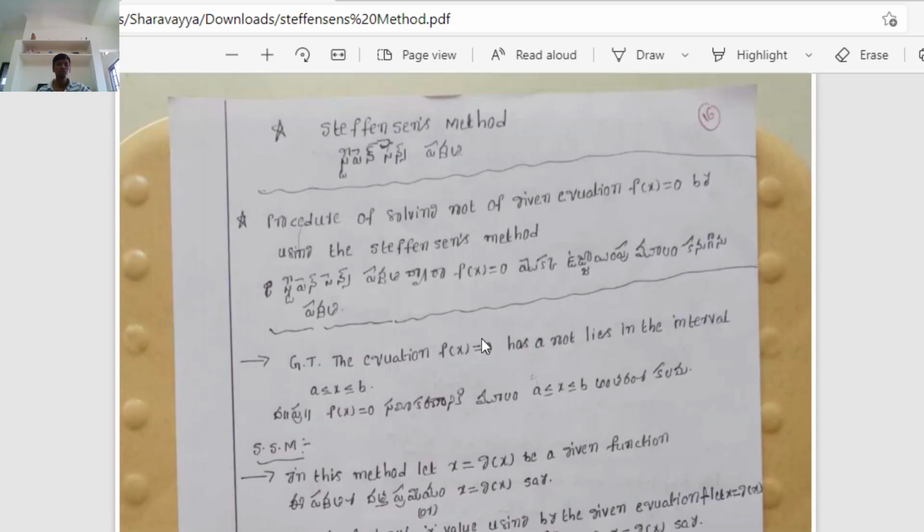Procedure of solving the root of the given equation f of x equal to 0 by using Stephenson's method, or explain Stephenson's method. ఇక్కడ ఏముంది, స్టీఫెన్సన్స్ పద్ధతి ద్వారా f of x equal to 0 యొక్క ఉజ్జాయింపు మూలాన్ని కనుగొనే పద్ధతిని వివరించండి.